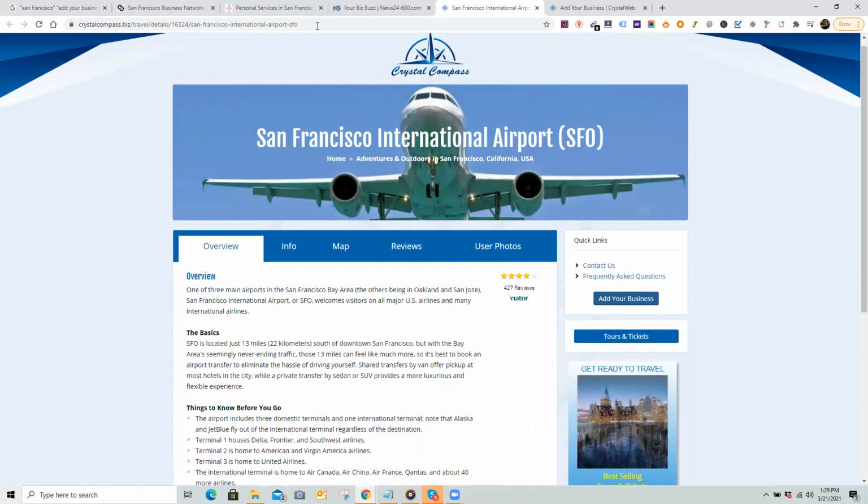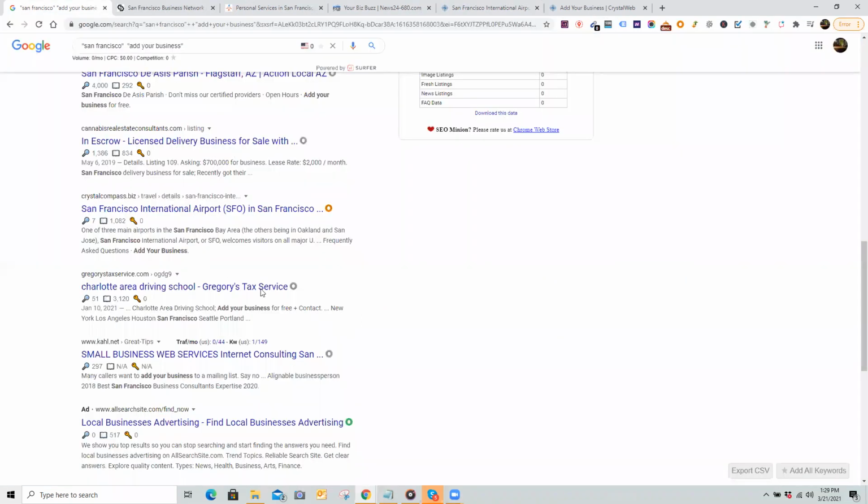Like I said, if it says something like San Francisco in here with a client in San Francisco, that's going to really help. Even if this domain authority is low, we already have San Francisco in the title. So that's another key indicator that this is a listing that you want.